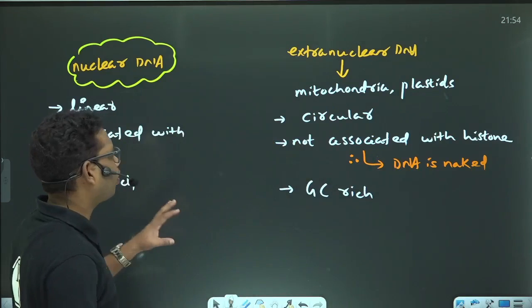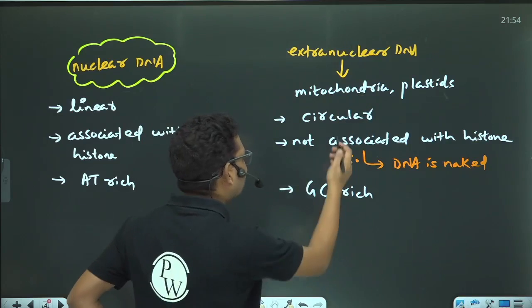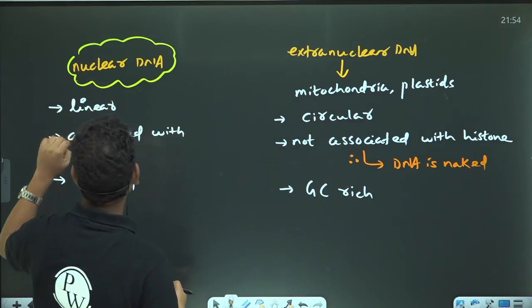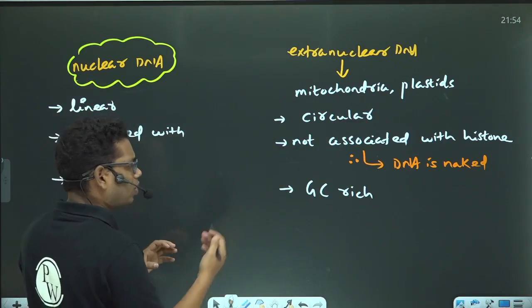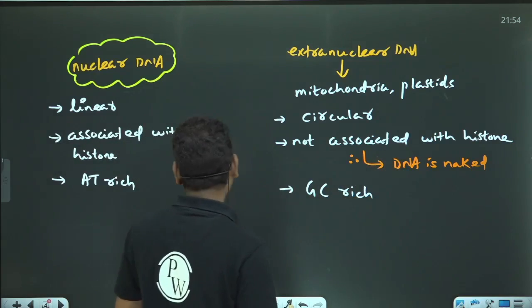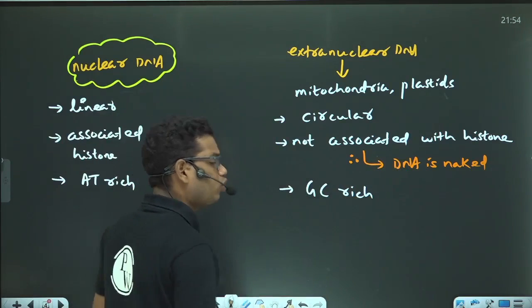So these are some of the differences. The organellar DNAs or the extranuclear DNA are circular, whereas the nuclear DNA is linear. The nuclear DNA is associated with histone, and such DNA are not given any special name, and the DNA, if it is not associated with histone, we will call naked DNA. The nuclear DNA is AT rich, whereas the extranuclear DNA is GC rich.